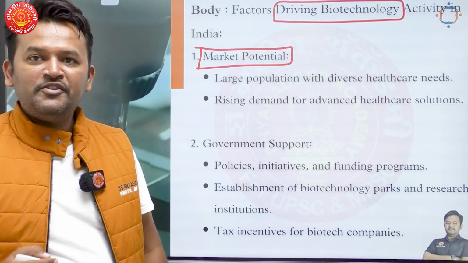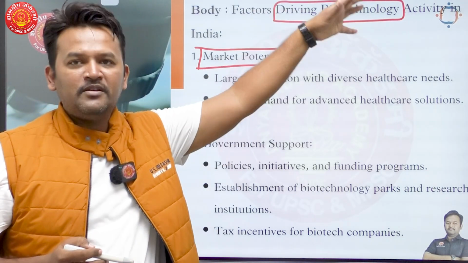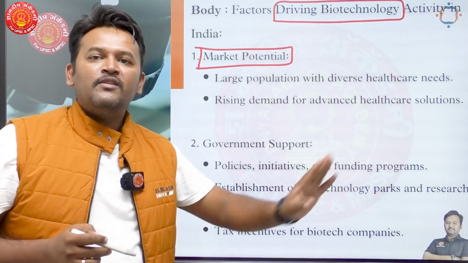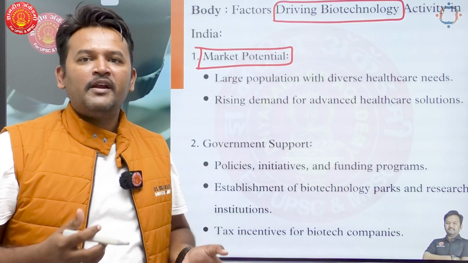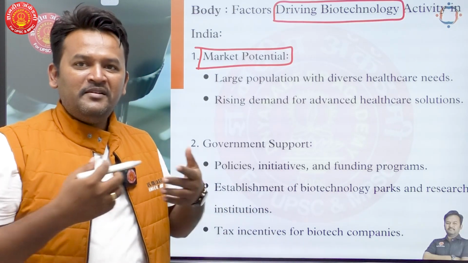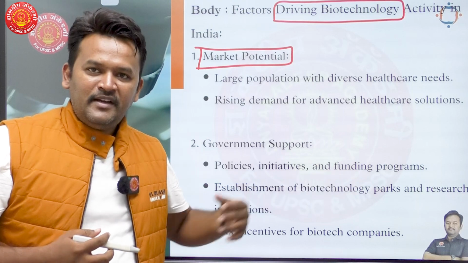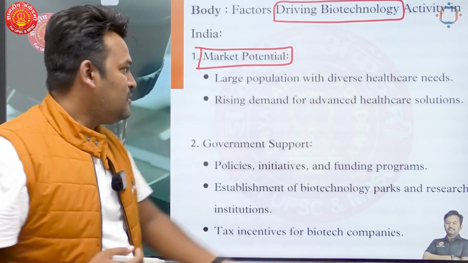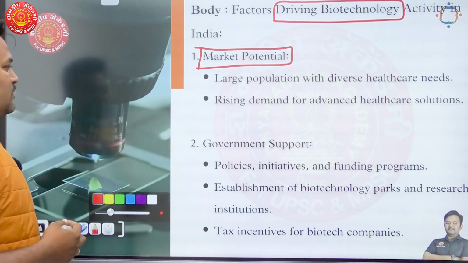Why market potential is huge? Because we have the largest population in the world, right? Largest population means largest demand in the world. And this is a potential market for biotechnology sector as well. And because of this demand, supply is getting created, biotechnology sector is getting promoted. Okay. So market potential will be the first point.